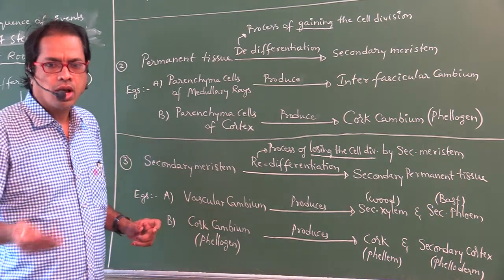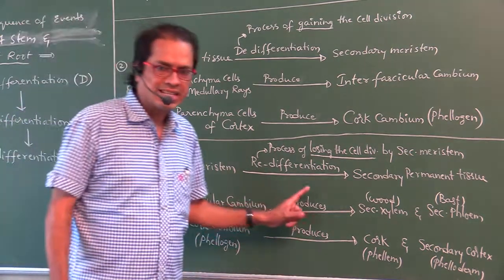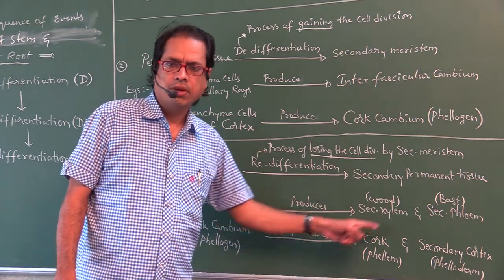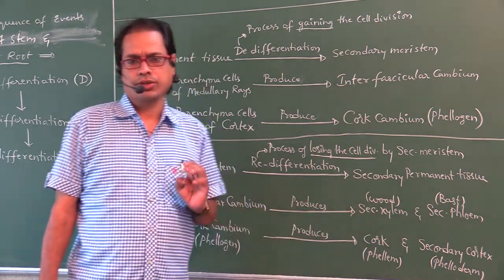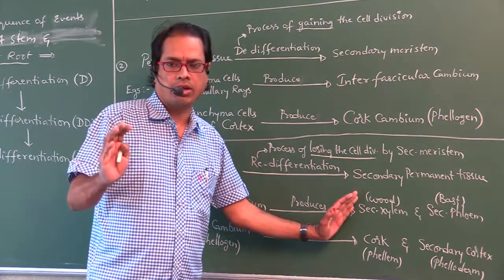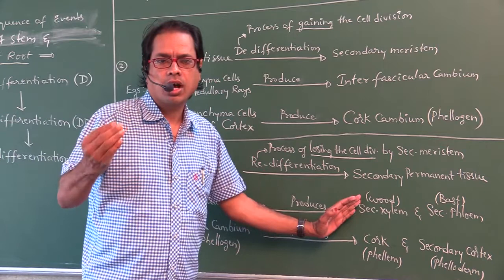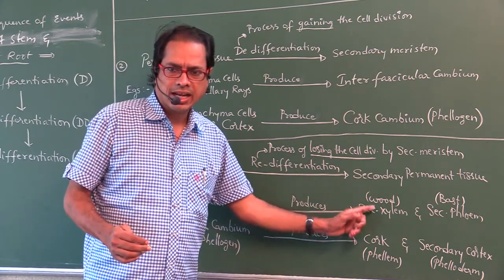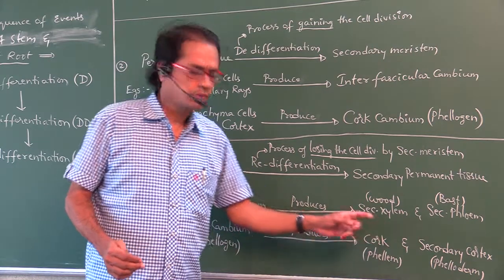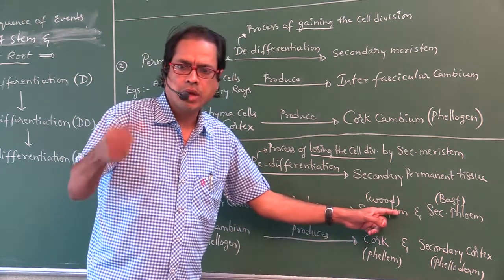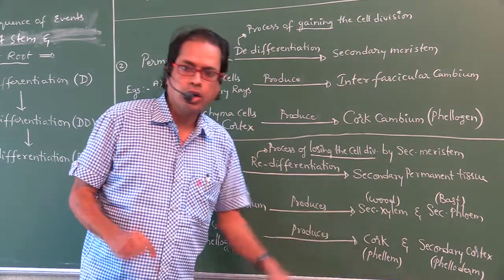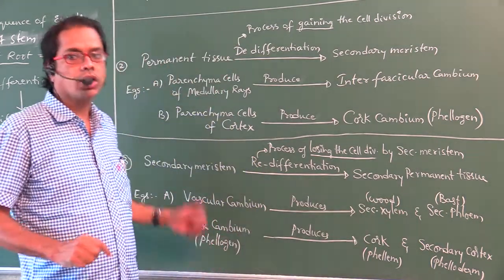The products of redifferentiation: secondary xylem, secondary phloem, phellem, phelloderm. 4 tissues. After the arrow mark we have to say the products of redifferentiation. Secondary xylem and secondary phloem are formed from vascular cambium. Phellem and phelloderm are formed from cork cambium.